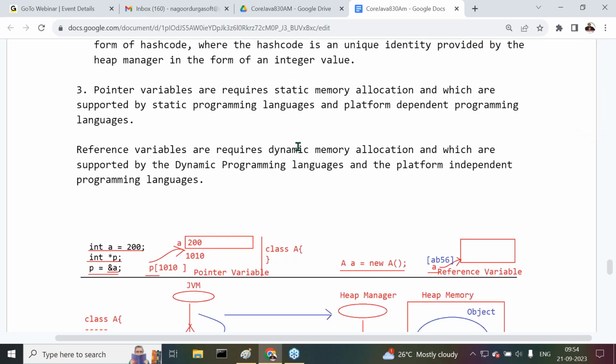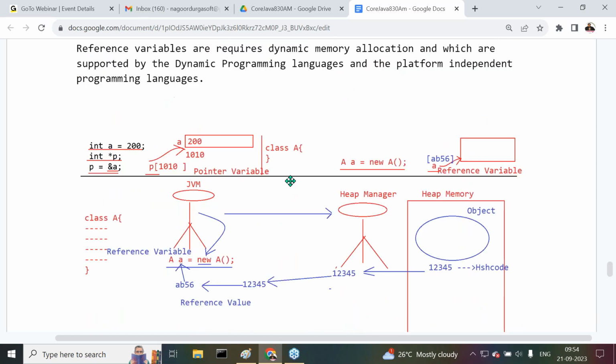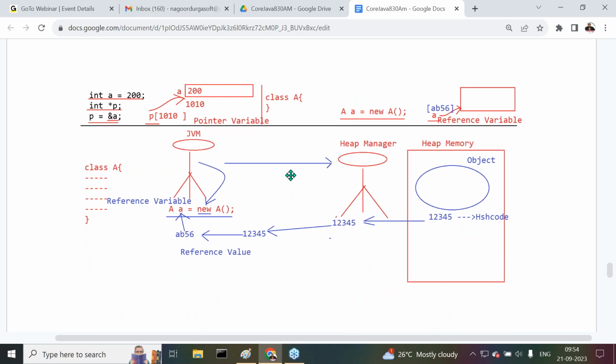Pointer variables require static memory allocation and which are supported by static programming languages and platform dependent programming languages. Reference variables require dynamic memory allocation and which are supported by dynamic programming languages and platform independent programming languages. Then I gave a diagram here showing how a pointer variable is generated and how a reference variable is generated. All the points here we understood clearly. Right, so now this is another difference between pointer variables and reference variables. This point is completed, we can understand it clearly.